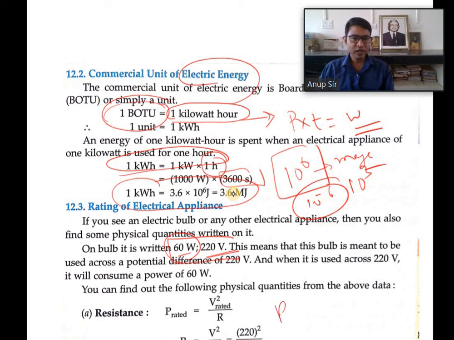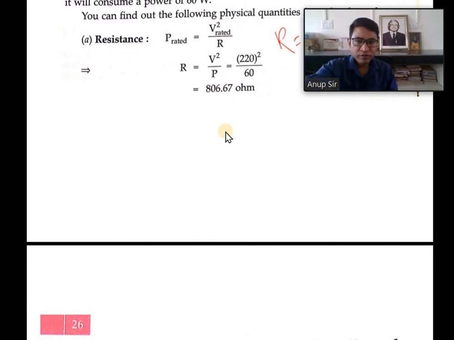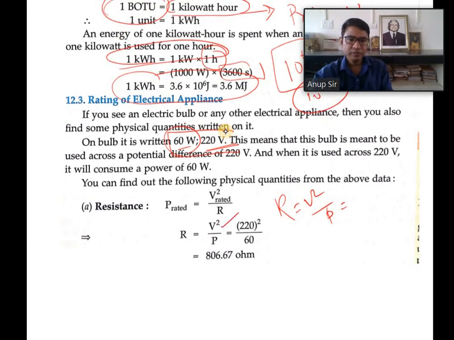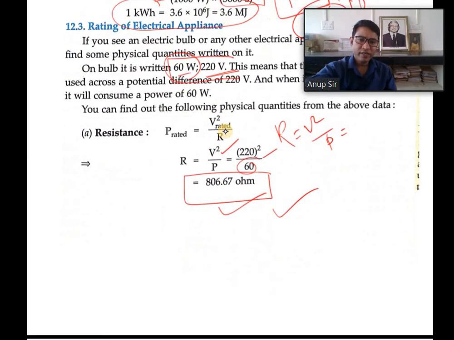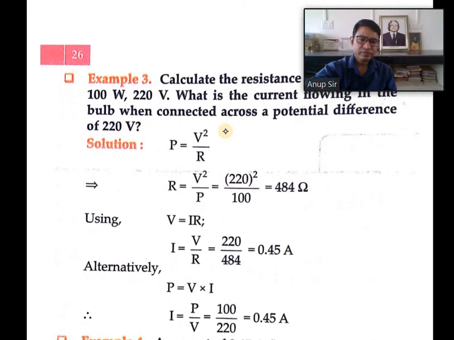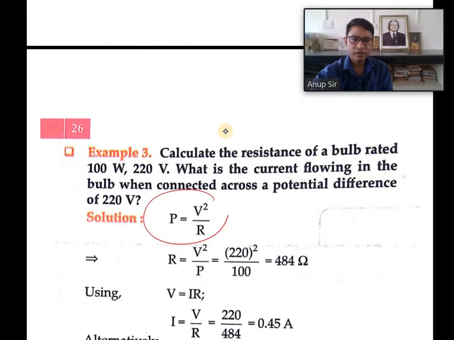We know very well that R is equal to V square by P. Simply put the value of V is equal to 220, so it becomes 220 square, and power is equal to 60. We get 806.67 ohm. So this is the resistance of the bulb. Similarly, you can easily find out the resistance of any device like fridge or television. This is another numerical problem based on the formula R is equal to V square by P.